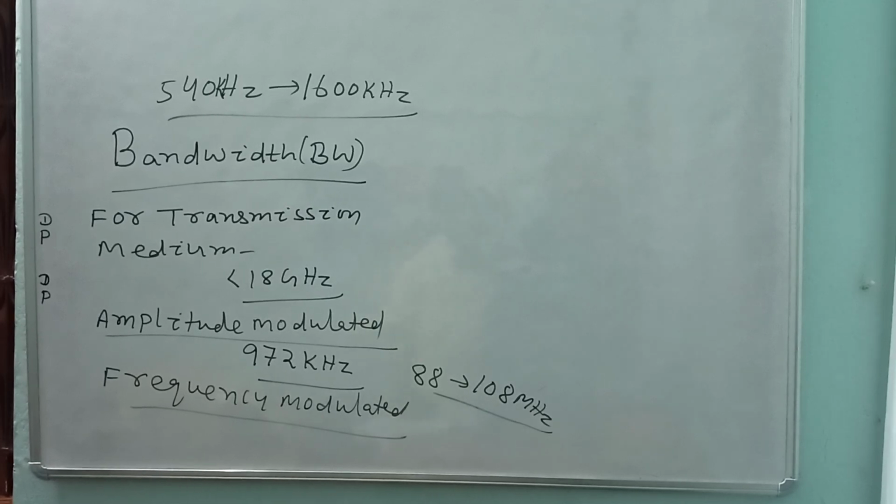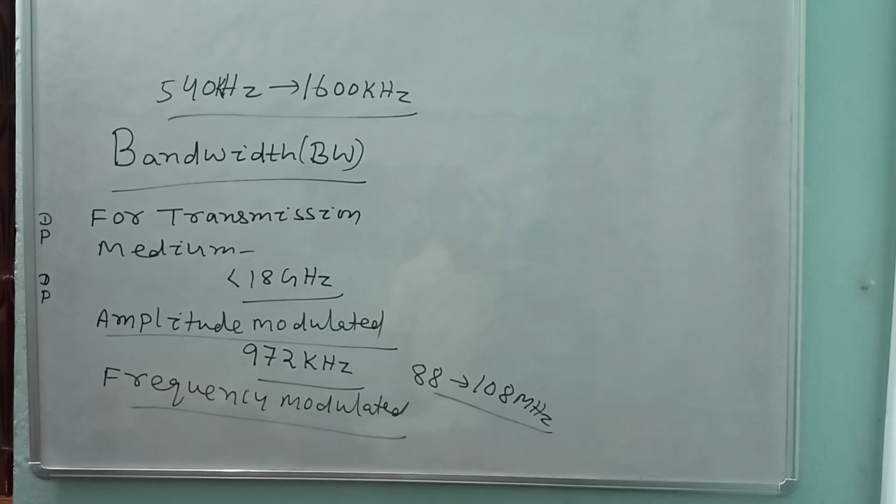Similarly, students, for TV communication it is 47 to 960 megahertz. For mobile communication, this is 840 to 935 megahertz. This is for mobile communication, or you say cellular mobile.